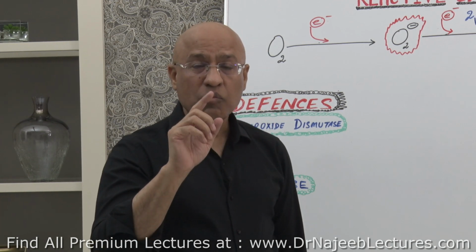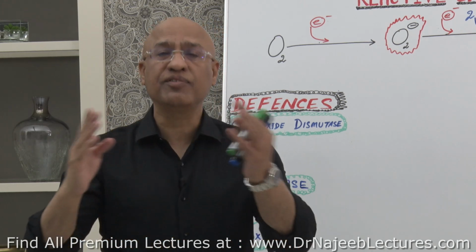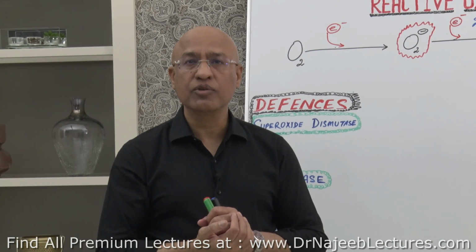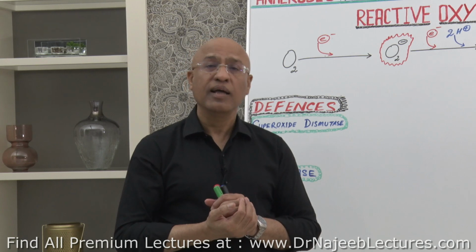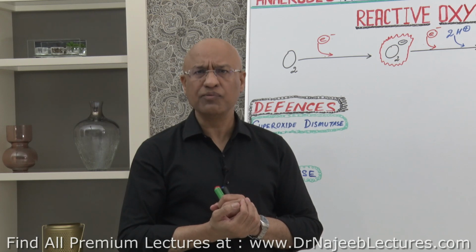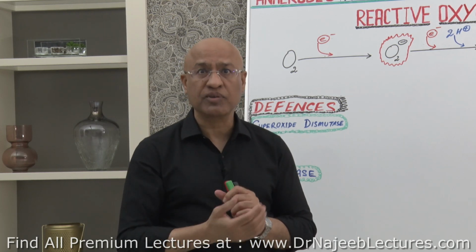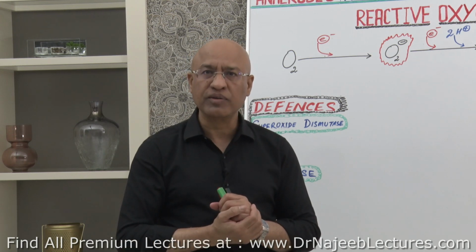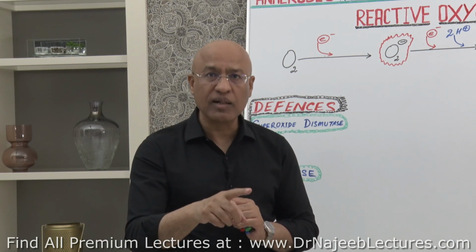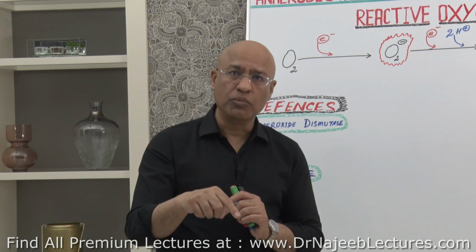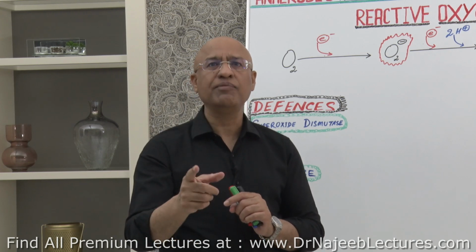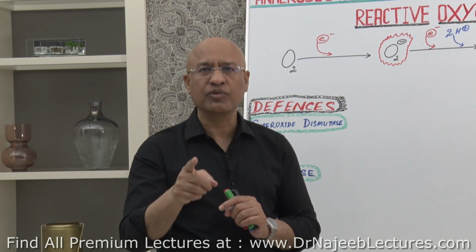right? Why? Because strict anaerobes don't have defenses against reactive oxygen species. They only multiply and survive in very low oxygen, which should not be toxic, maybe less than 0.5%, less than 1% oxygen, not 21% as it is present in the environment, right? But all those cells, either animal cells or plant cells or microbes, which survive in the presence of oxygen, must have defenses against reactive oxygen species.